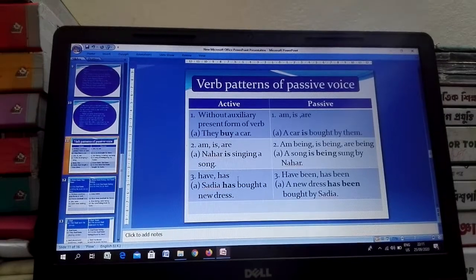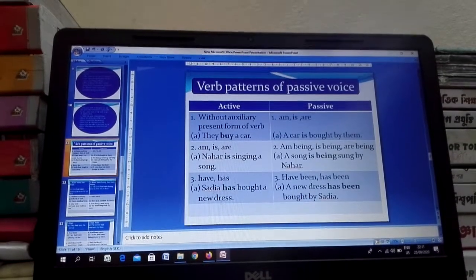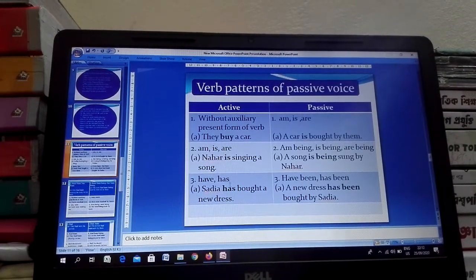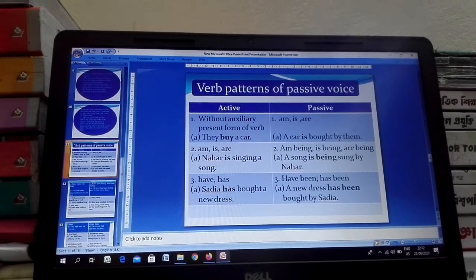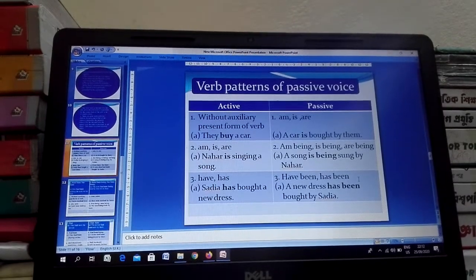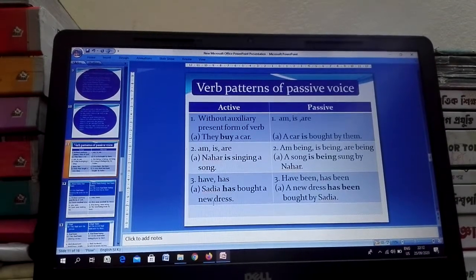Have, has: if the sentence of an active voice has have or has, then you have to use have been or has been as an auxiliary verb in a passive voice, such as Sadia has bought a new dress.